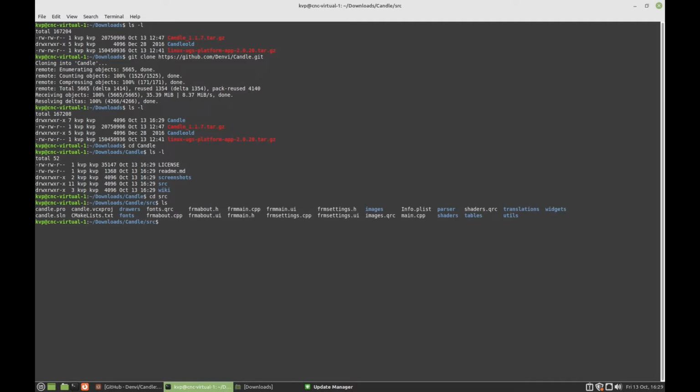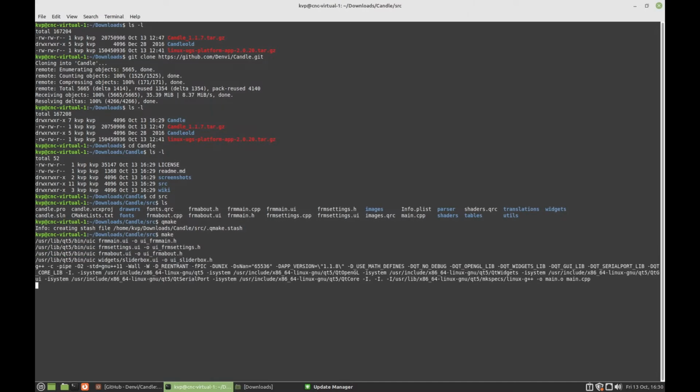And now what we need to do is we need to prepare this for compiling. So we need to run something called qmake. And that's done. Now we type in the command make. And I will speed this up.